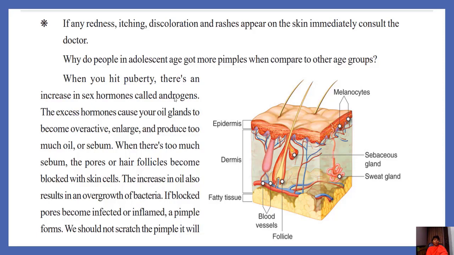When there is too much sebum, the pores or hair follicles become blocked with skin cells. The increase in oil also results in the overgrowth of bacteria. If blocked pores become infected or inflamed, a pimple forms. We should not scratch the pimple, as it will leave a scar on our face. So we have to wash our face with cool water many times a day. Staphylococcus is the bacteria which is the reason for acne. If you feel any redness, itching, discoloration or rashes on the skin, immediately consult a dermatologist or skin doctor.